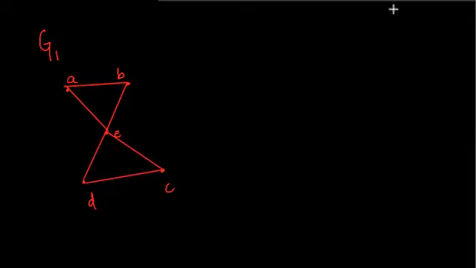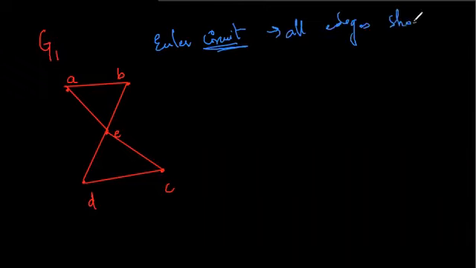Now after that, we have to check whether G1 has an Euler circuit and an Euler path. So first let's check for Euler circuit. What is the definition for Euler circuit? Since it is a circuit, the starting and ending vertex should be the same and all edges should be traversed. In graph theory, we generally use the term traversal.